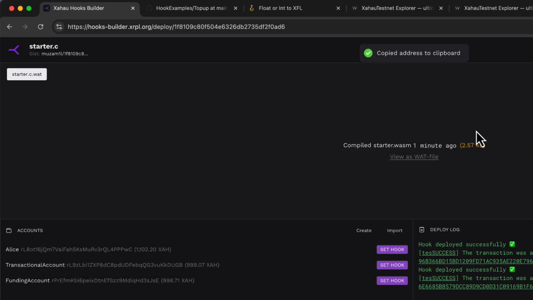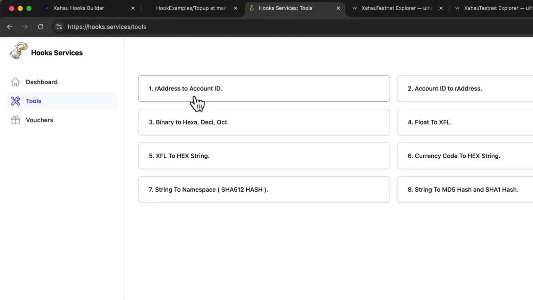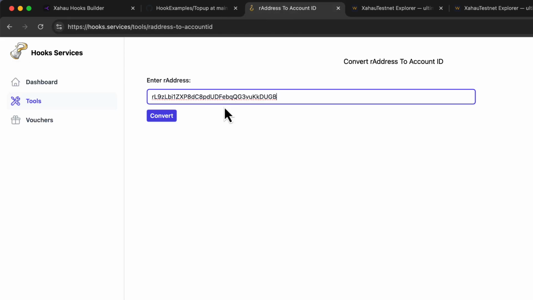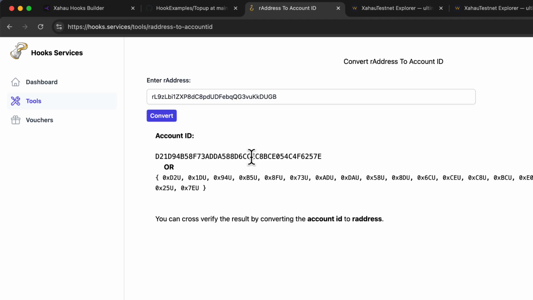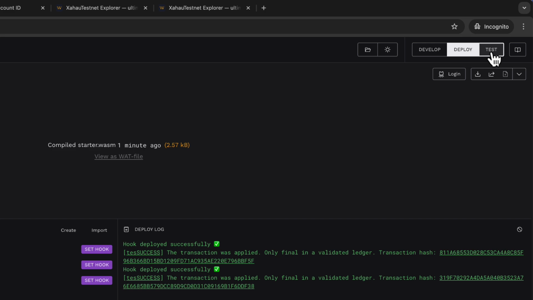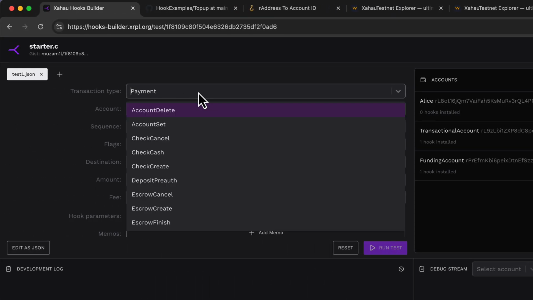Next important step is to whitelist the requesting account, or the transactional account. Let's get the account ID of the transactional account. Copy this. This is an invoke transaction.